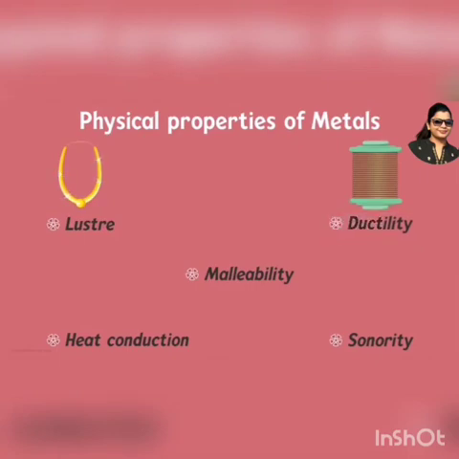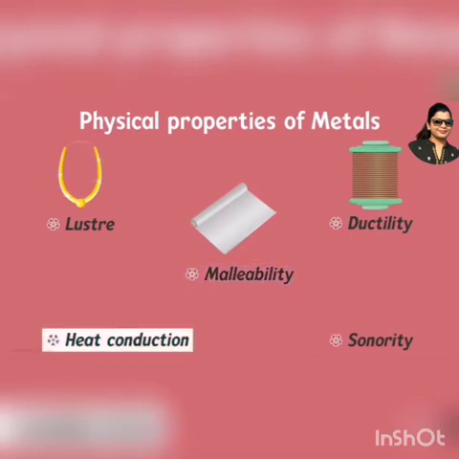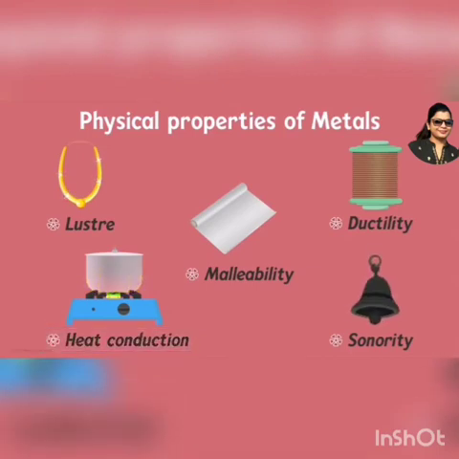And what if we beat the metals with a heavy hammer? We don't have to worry. They are hard enough to not break. Also, the fact that they are malleable can help us form thin sheets out of the metal that is hammered. And where do we use their property of conduction of heat? Yes, we can make kitchen utensils out of metals so that cooking becomes possible and convenient. Also, the bells used for conveying messages in various forms are made out of metals due to their sonorous nature.